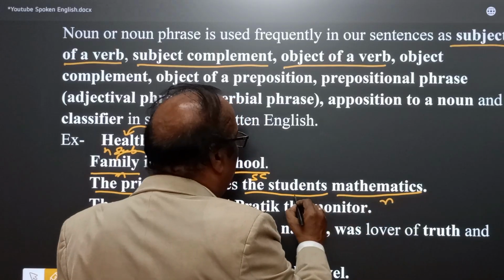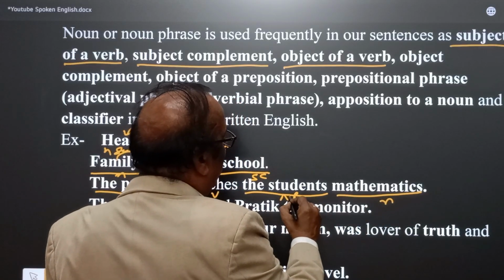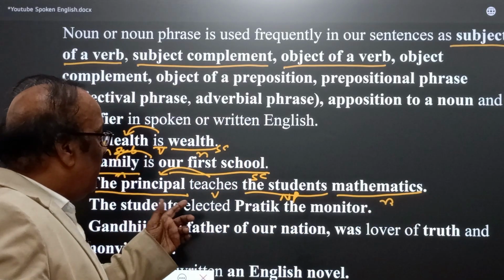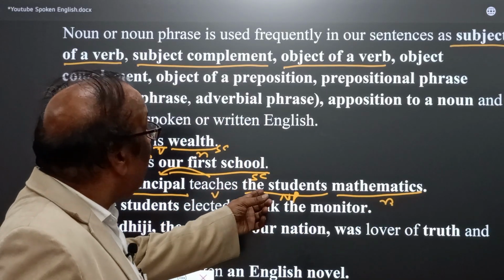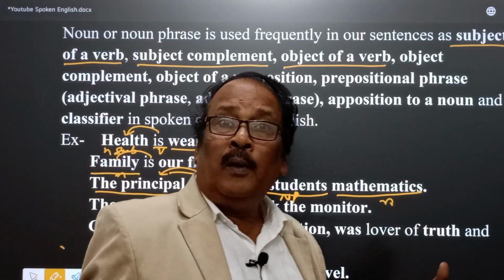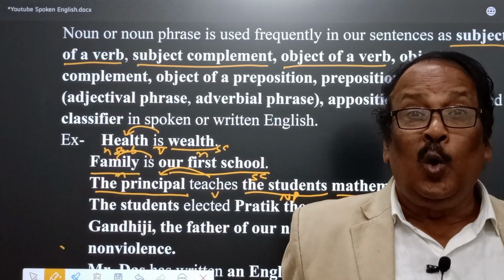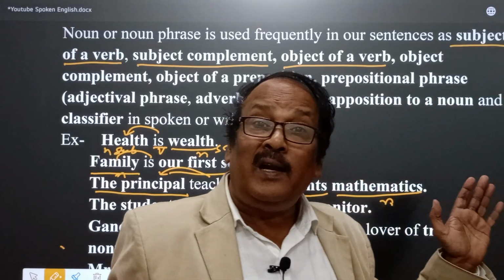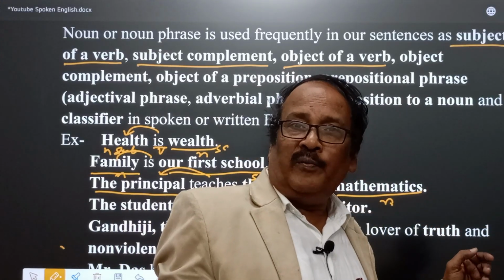The principal teaches what? Mathematics. Whom? The students. So here we find direct and indirect objects in this sentence.